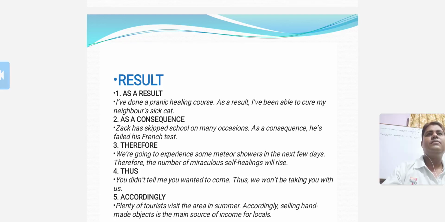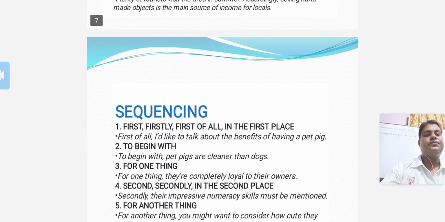Therefore. Example, we are going to experience some meteor showers in the next few years. Therefore, the number of miraculous self-healings will rise. Thus. Example, you didn't tell me you wanted to come, thus we won't be taking you with us. Accordingly. Plenty of tourists visit the area in summer. Accordingly, selling handmade objects is the main source of income for locals.